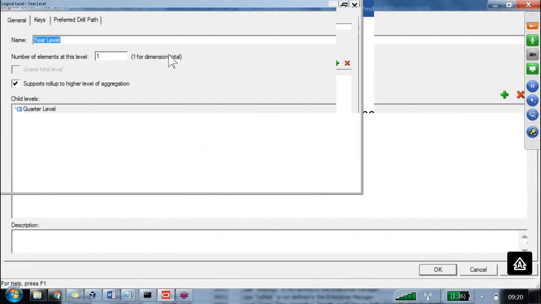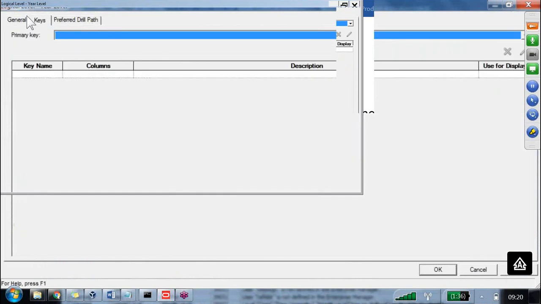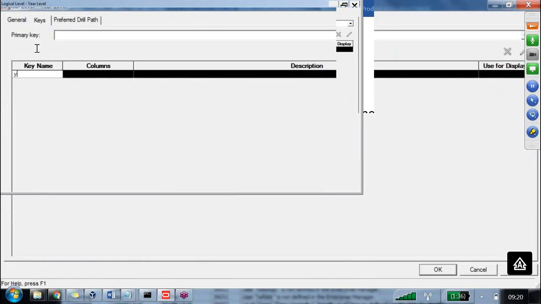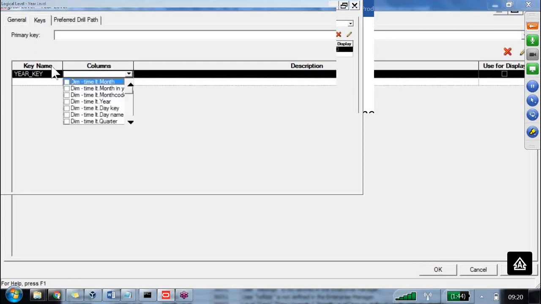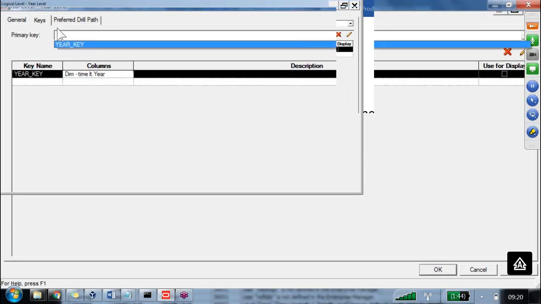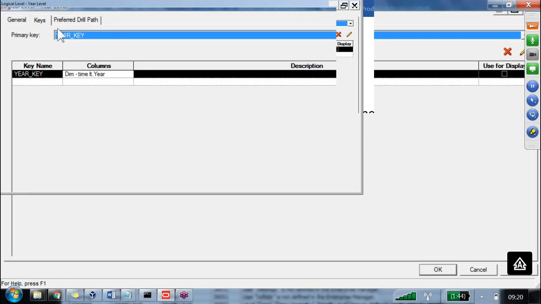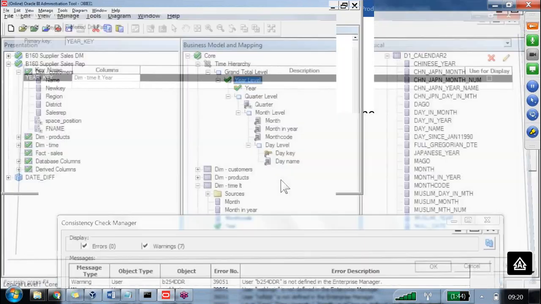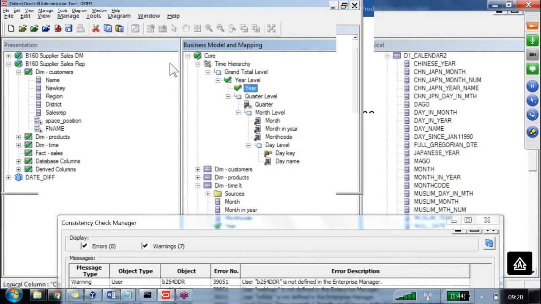Which level? Year level. In the year level, I have here keys. I can give any name. Let us say I am giving the name year_key. And what is the column available in this level? Year column. And in this level, it is a primary key. Only in this level, it need not be the database primary key. How many columns do we have? Only one column. That column is acting as a key column.